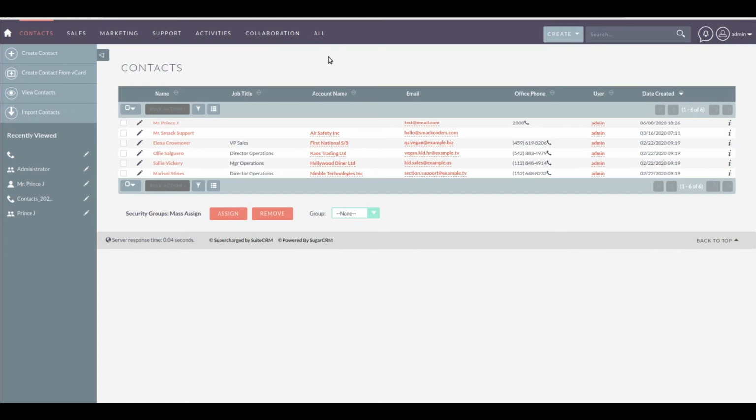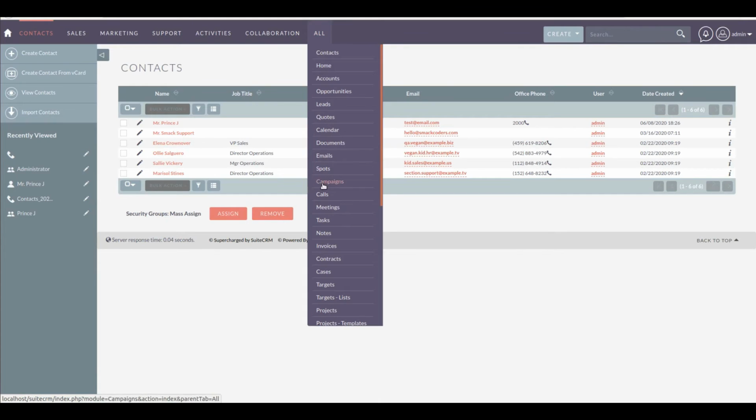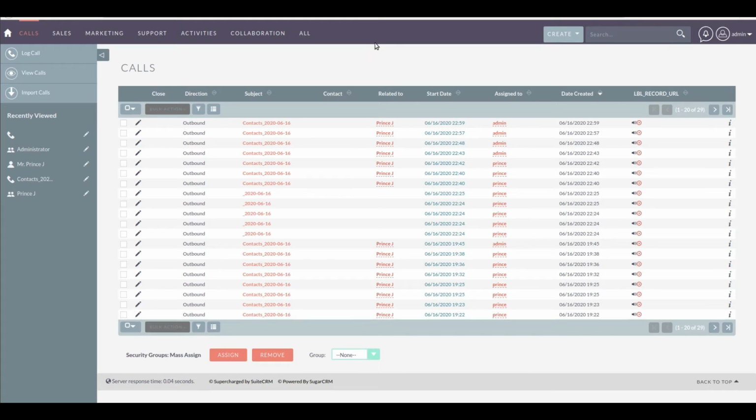After you have done your call meeting with prospects, you can see the call history in SuiteCRM by visiting the calls module. Here you can see the history of inbound and outbound calls, the call creation date, calls assigned to, and from here you can replay your call discussion with prospects to know any details.